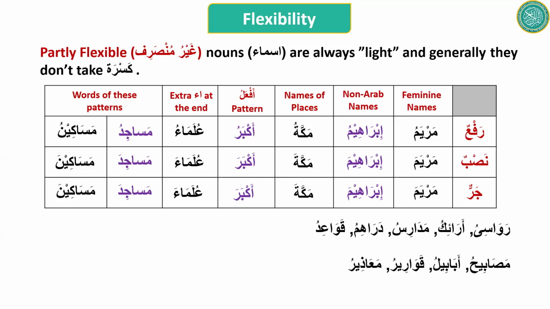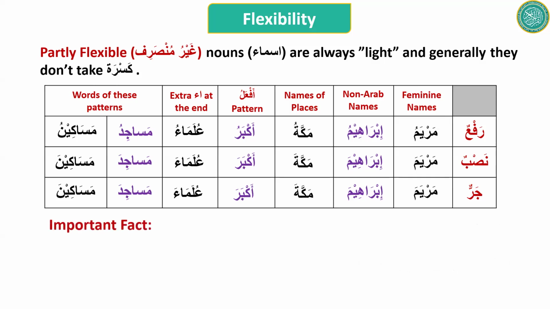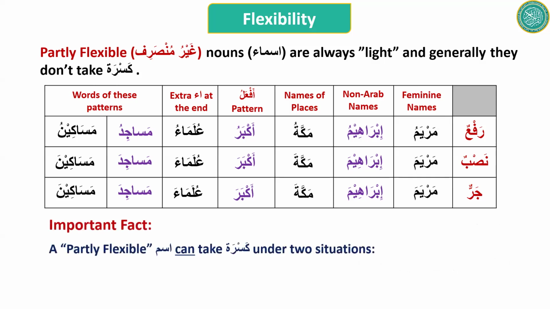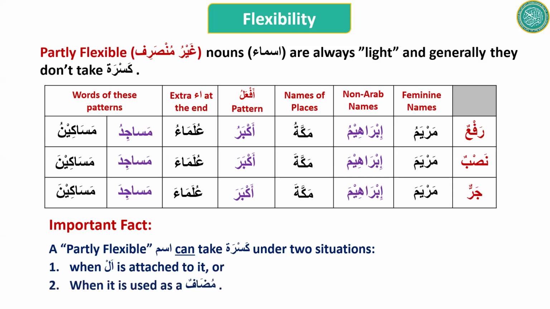And how do you tell that? You tell that by knowing more about Arabic. Generally, the partly flexible words don't take kasra, but they will take kasra in case they start with an al or when they are used as mudaf. What is mudaf? We are going to learn soon, inshallah.